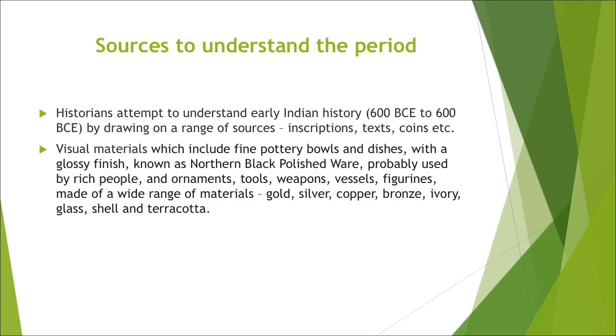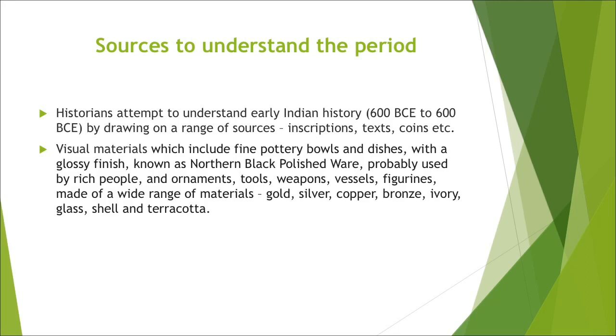Inscriptions are there, texts are there, coins, that is your punch marked coins. Later on, development of your gold, silver and copper coins. Then visual materials, which include fine pottery, bowls and dishes with a glossy finish. The period was of Northern Black Polished Ware, probably used by rich people.